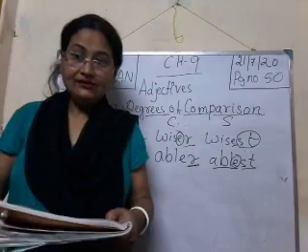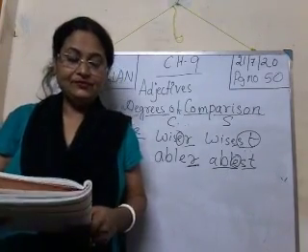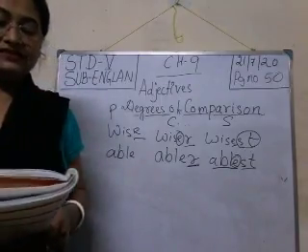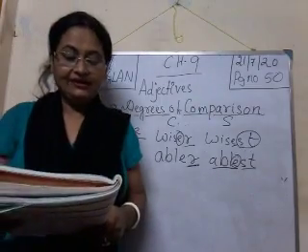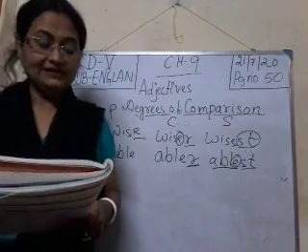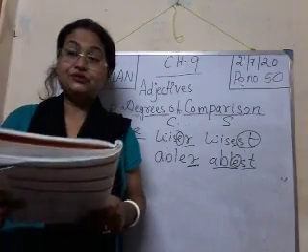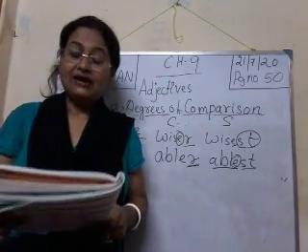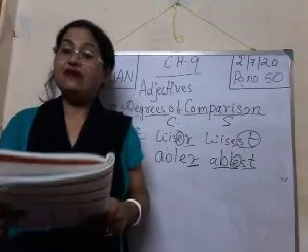Clear? Likewise, we'll find many more words here like brave, braver, bravest, gentle, gentler, gentlest, grave, graver, gravest, large, larger, largest, noble, nobler, noblest, pure, purer, purest, true, truer, truest, wise, wiser, wisest, white, whiter, whitest.